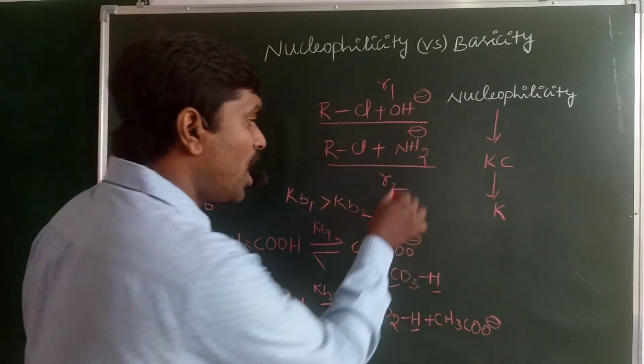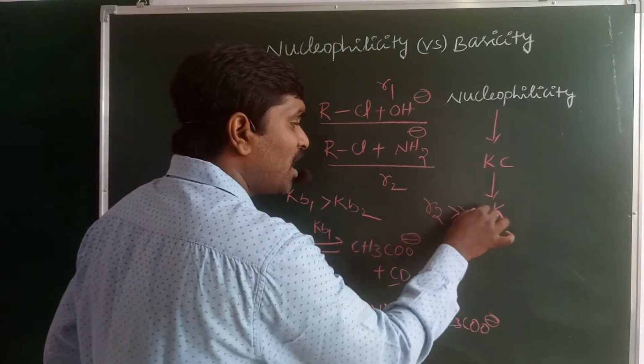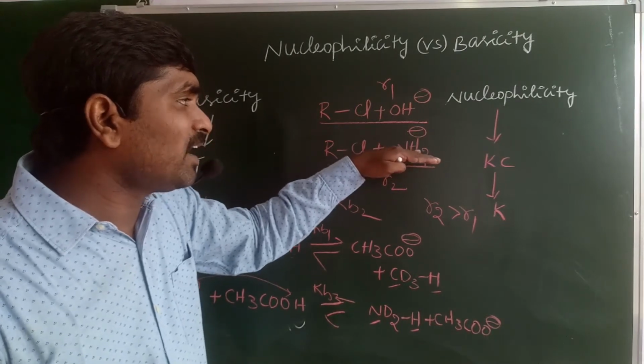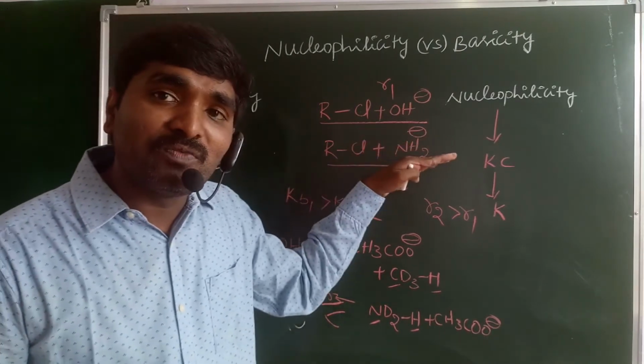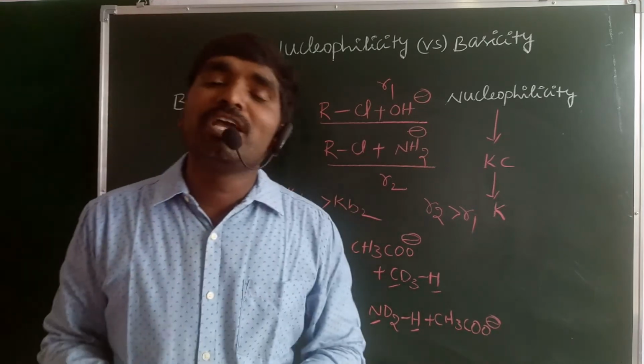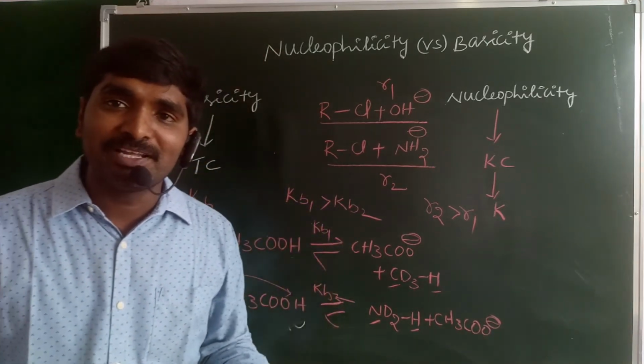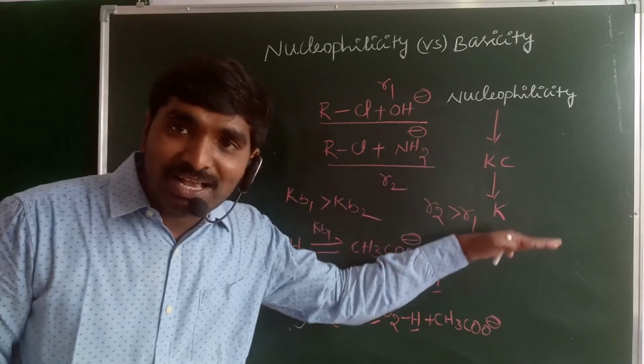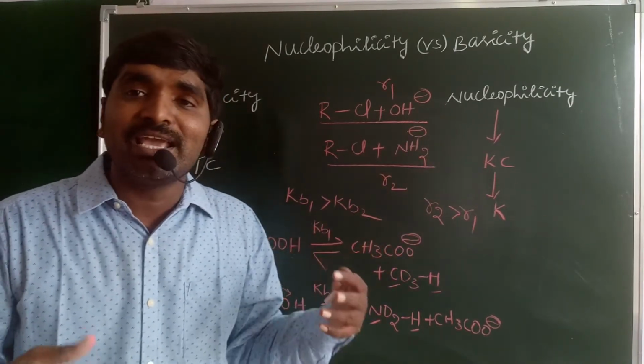Experimentally, R2 is greater than R1. Why? Because NH2 minus is a better nucleophile when compared with OH minus. Experimentally, this is a rate factor, so nucleophilicity is a kinetic concept.